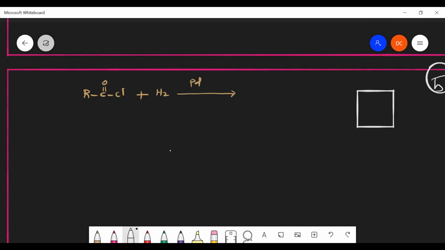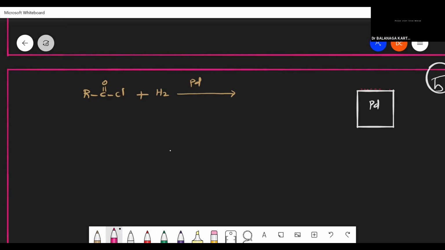Surface chemical reaction. This is a palladium surface you consider. In which there will be a lot of pores. In those pores, a number of hydrogen atoms will be adsorbed on the surface. So the hydrogen molecule will become hydrogen atoms. Now the hydrogen atom can easily react with the reactant. So here Cl is there, and H will approach and remove it as HCl. Then what will be my product? RC double bond O H, along with HCl. Okay.